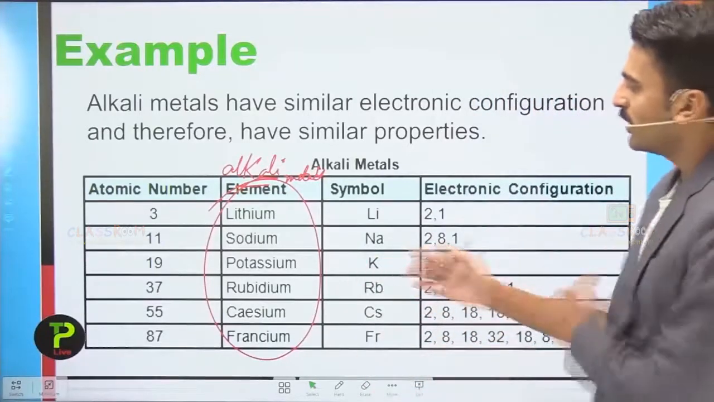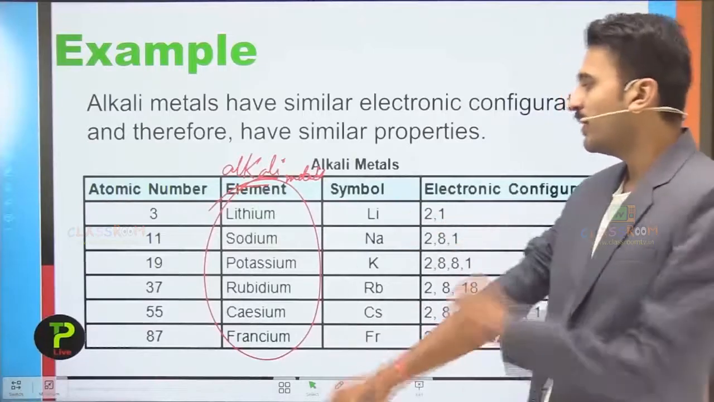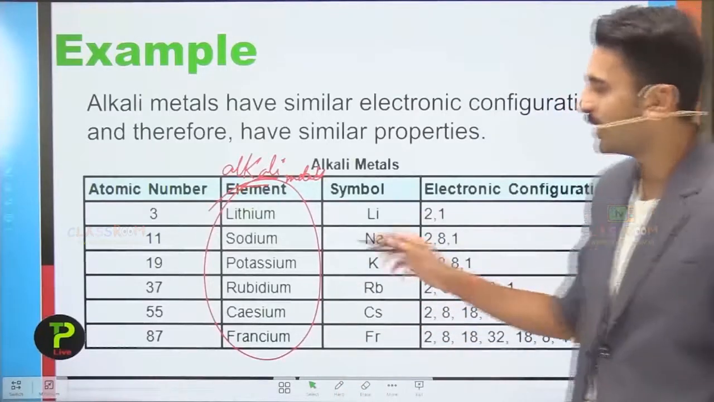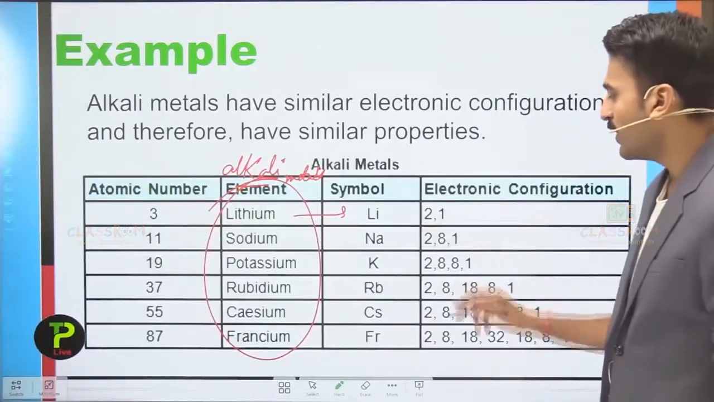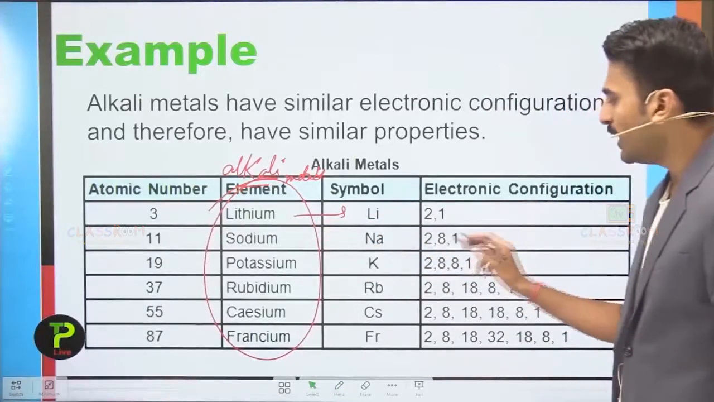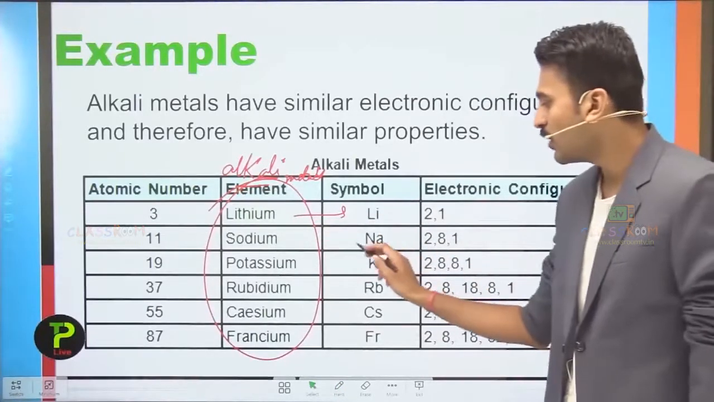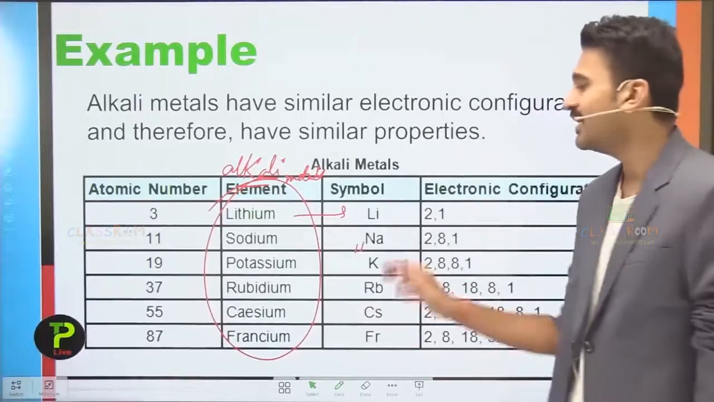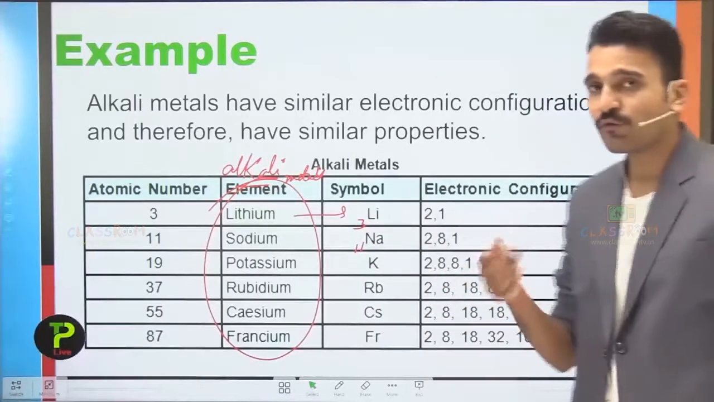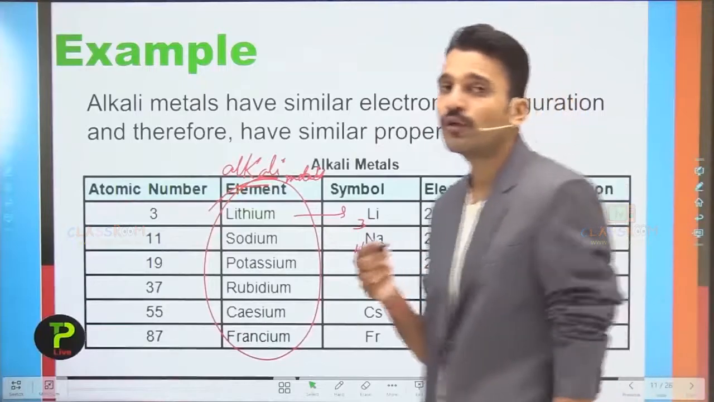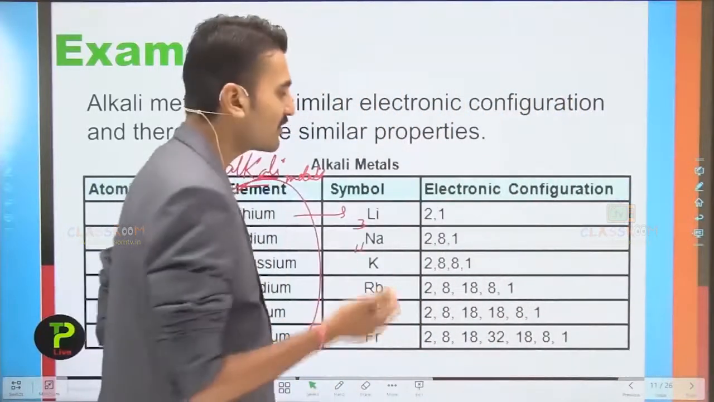So now let's see what is the electronic configuration of lithium. The electronic configuration of lithium is 2, 1, while that of sodium is 2, 8, 1. It means that sodium has a total of 11 electrons, while lithium has a total of 3 electrons. The arrangement of electrons is termed the electronic configuration. You have already studied this in your class 9.